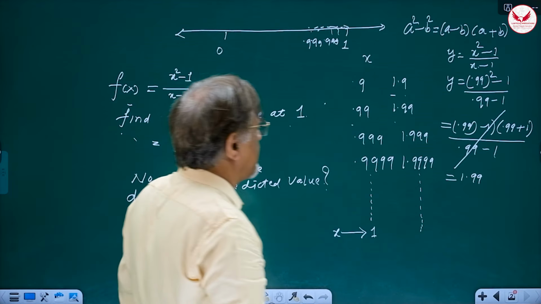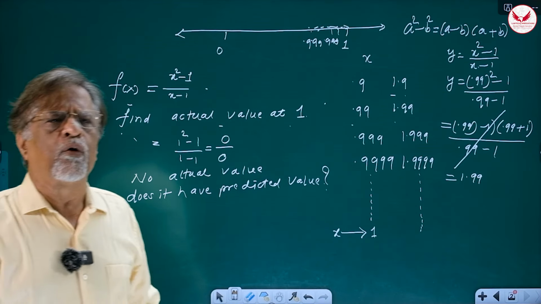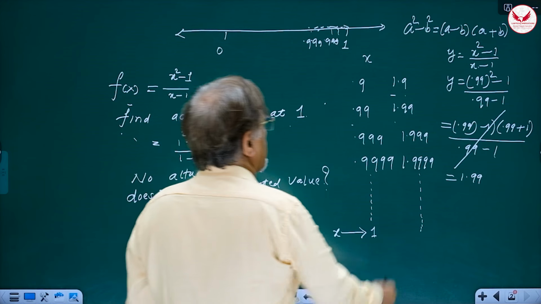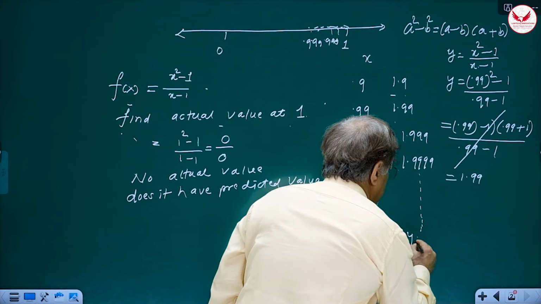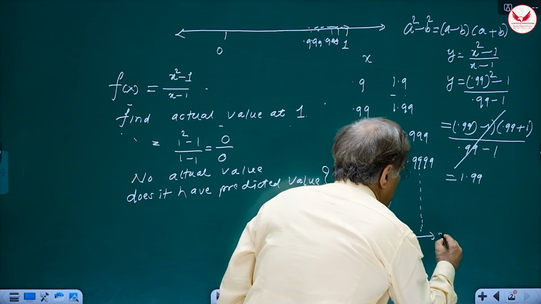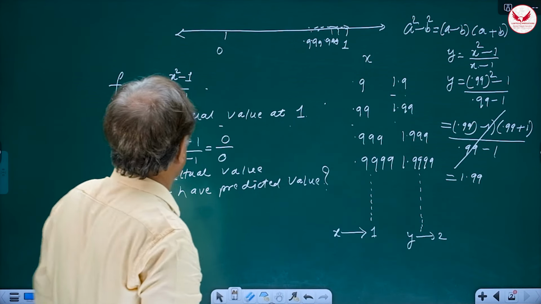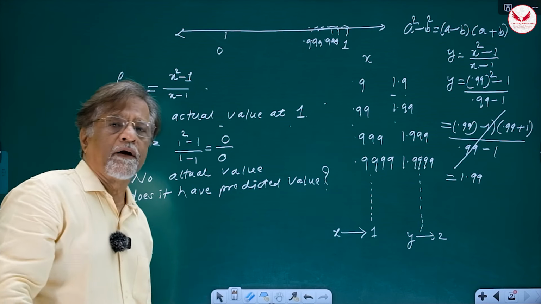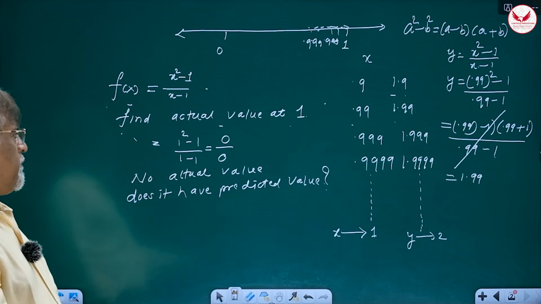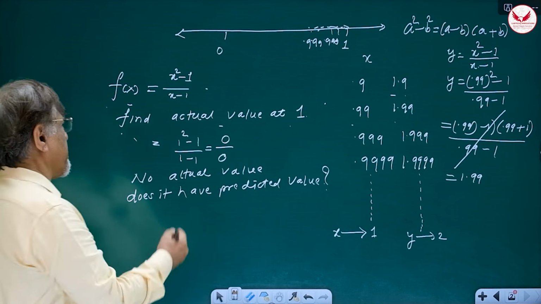Now 1.9999 is very, very close to 2. So it is very clear that the numbers here are approaching 2. So y tends to what? 2. So the predicted value of this function at 1 is 2. But the actual value doesn't exist, but I got a predicted value.